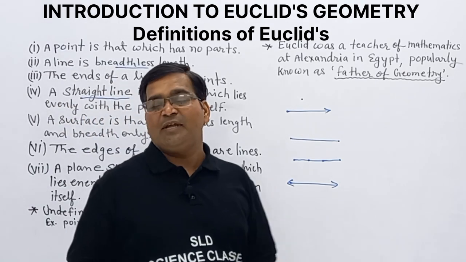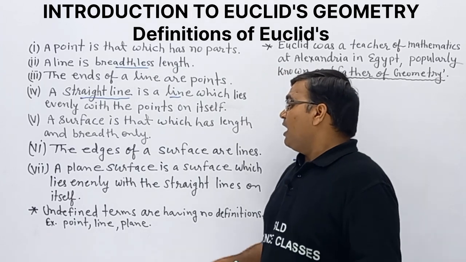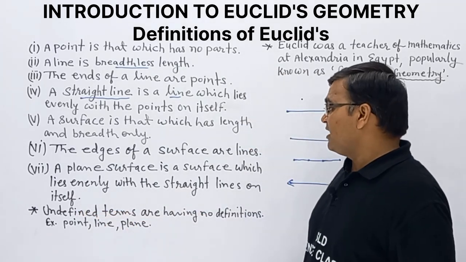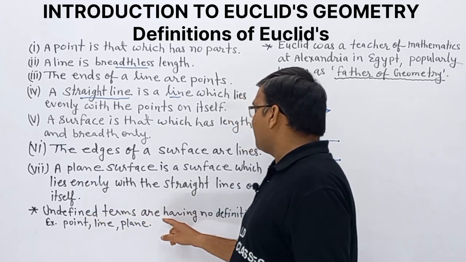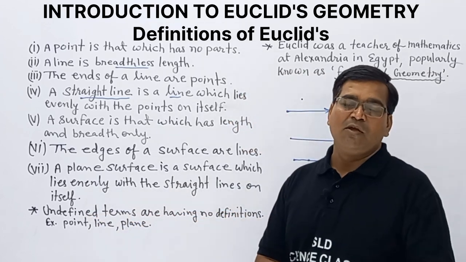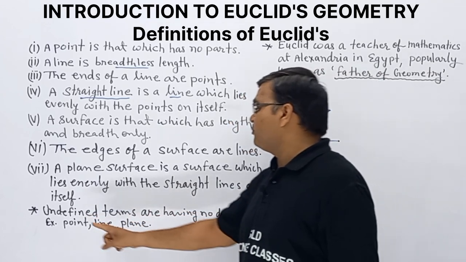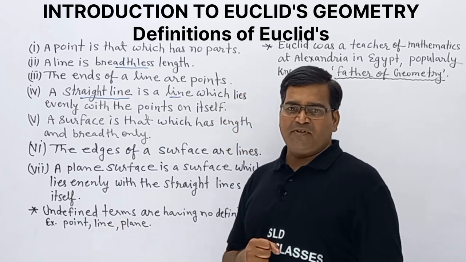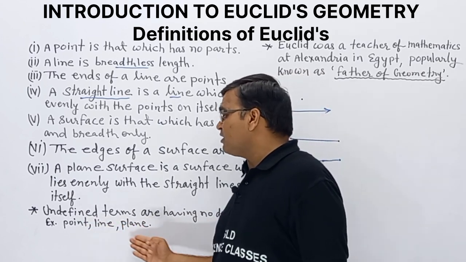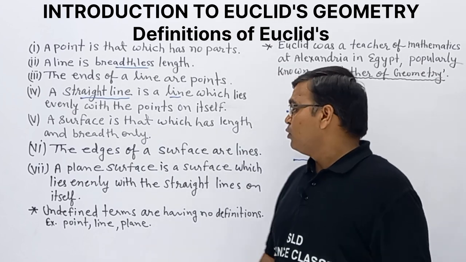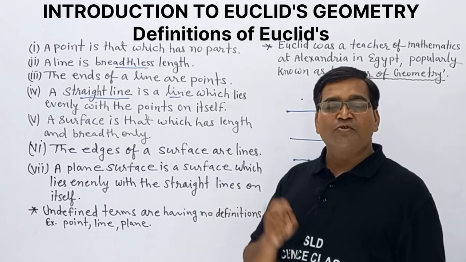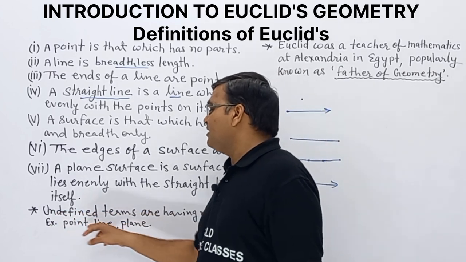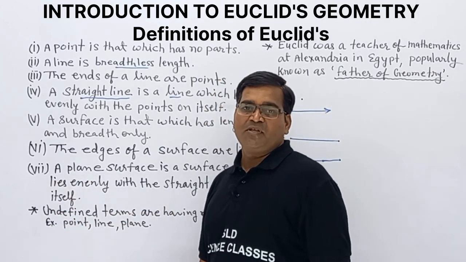Now the next one: undefined terms. Undefined terms are terms that have no definitions. We have some terms like point, line, and plane or plane surface. These terms have no definition, and terms which have no definitions are called undefined terms.